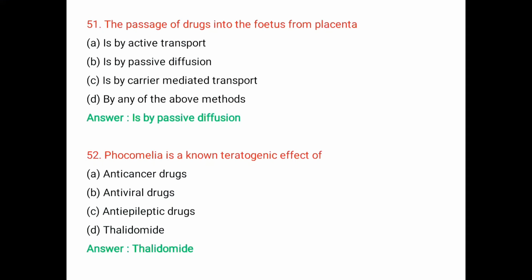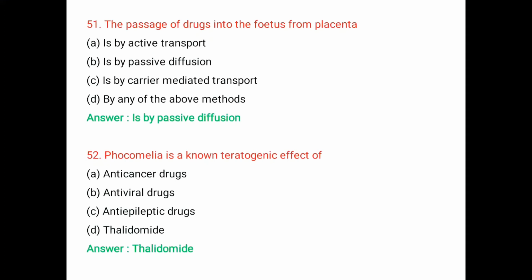Placenta is an organ that develops in the uterus during pregnancy that transports nutrients and oxygen from the mother to the fetus. Active transport means the drug molecules move from lower concentration to higher concentration. Passive diffusion means the drug molecules move from higher concentration to lower concentration. Carrier mediated transport means the movement of drug molecules across the membrane such as the blood-brain barrier and GIT mucosa.